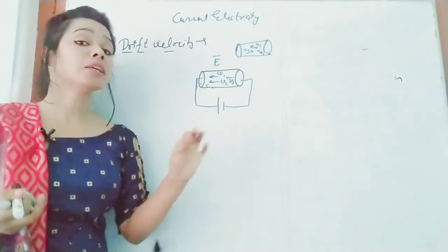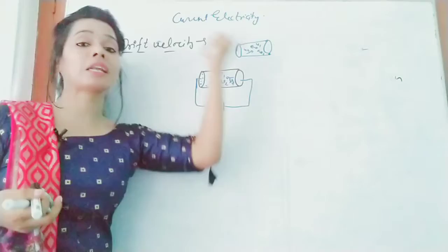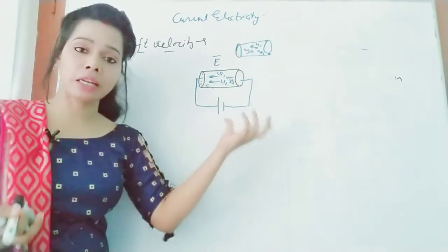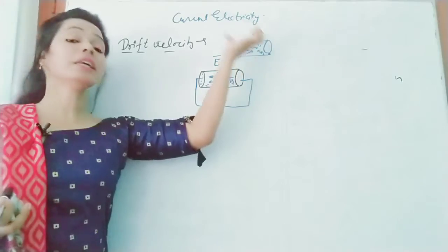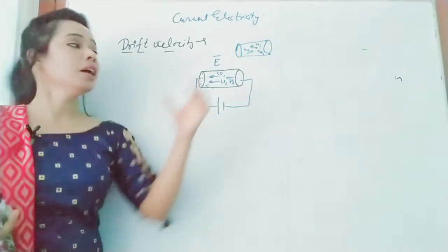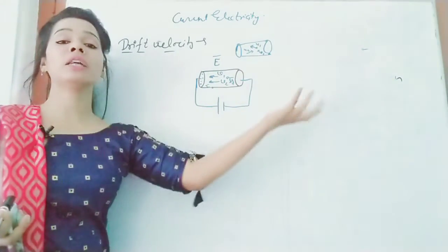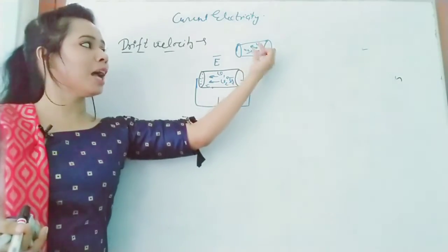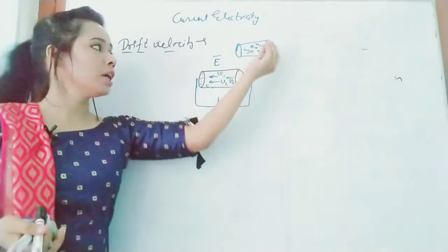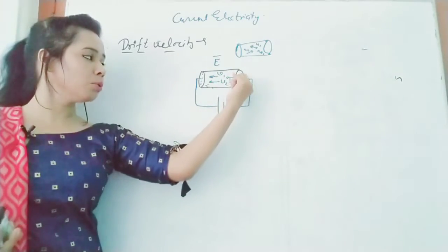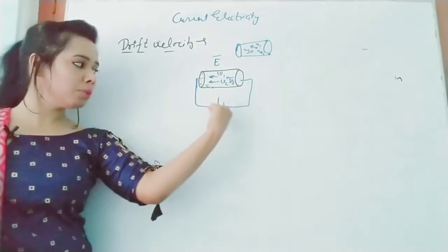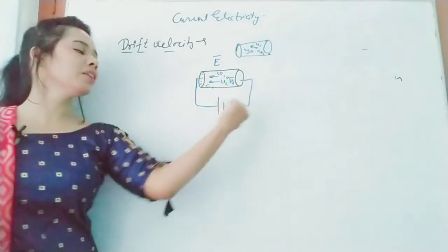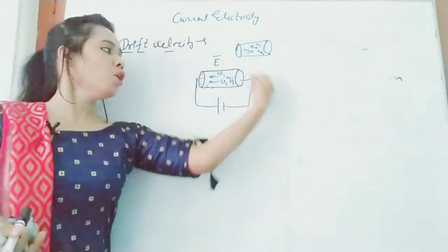But when you apply a cell on the ends of the conductor, these electrons will experience a force because of the electric field, and because of that they will accelerate and try to move in some direction. They move from the negative terminal towards the positive terminal, and like this they will move inside the whole circuit.